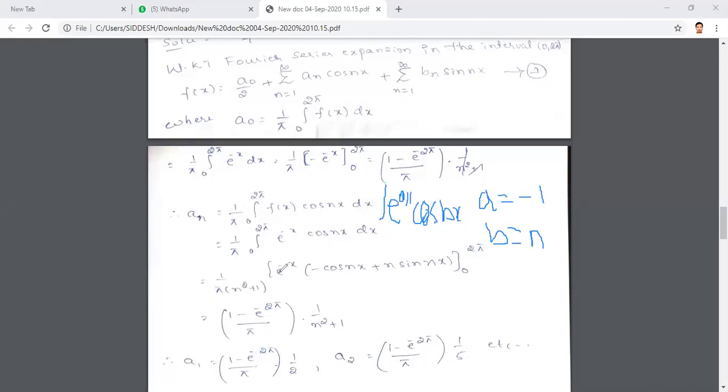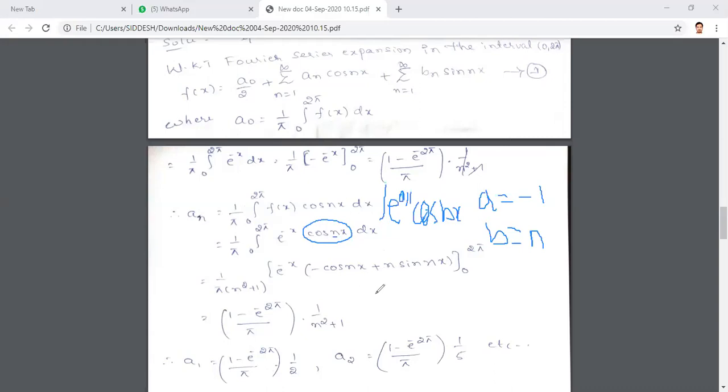E power ax is e power minus x itself. Then a cos bx is minus 1 into cos nx, plus b sin bx, which is n into sin nx. Is this step clear?